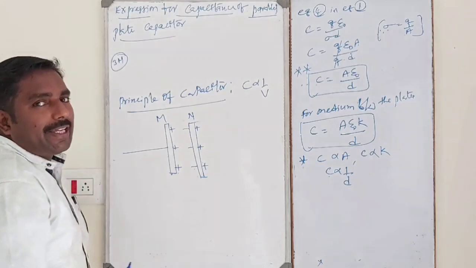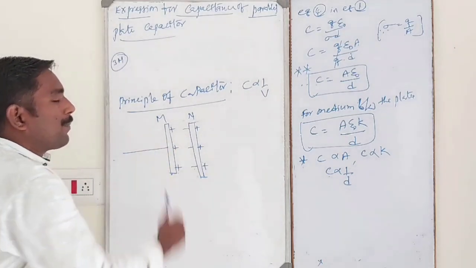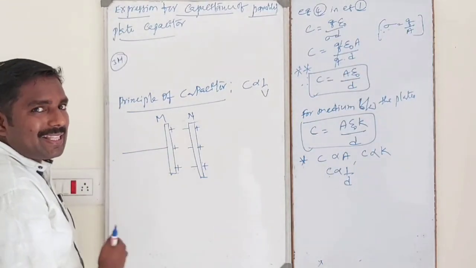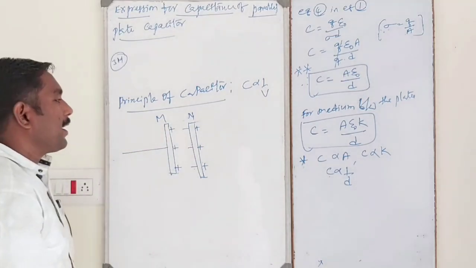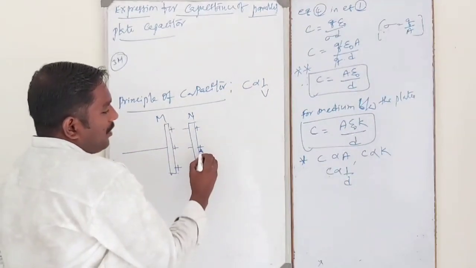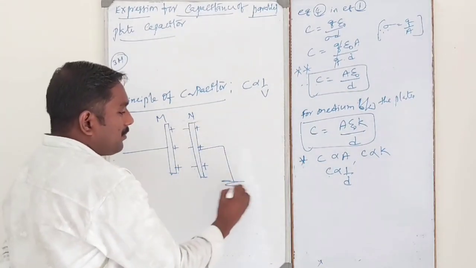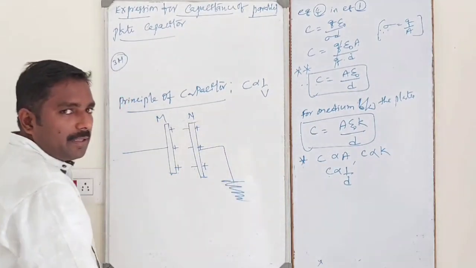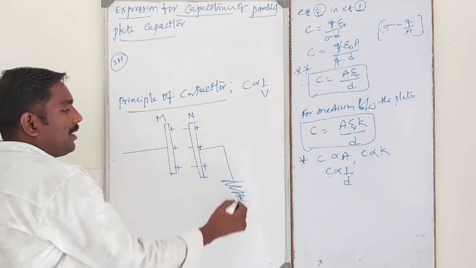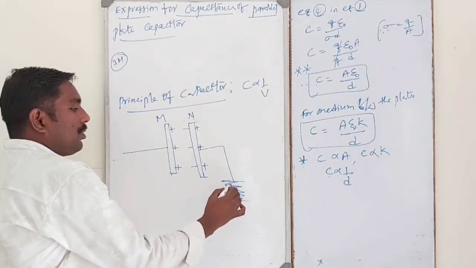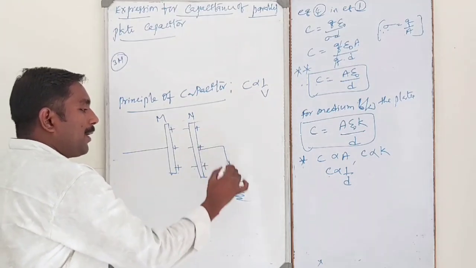How to increase the capacitance of a parallel plate capacitor? Now, the other side of the N plate will be grounded by connecting a wire.